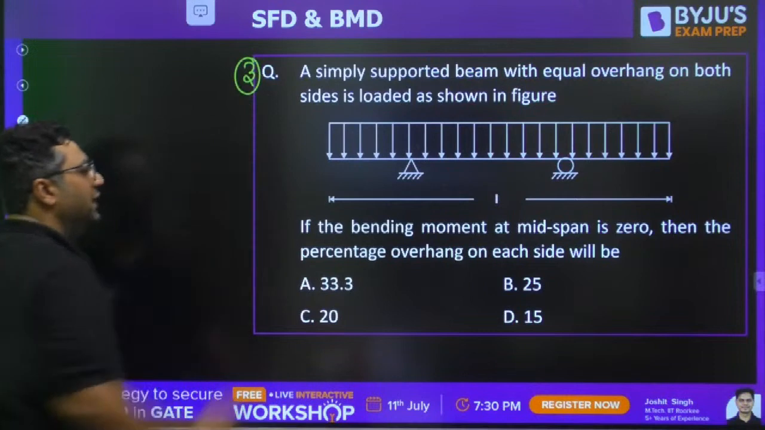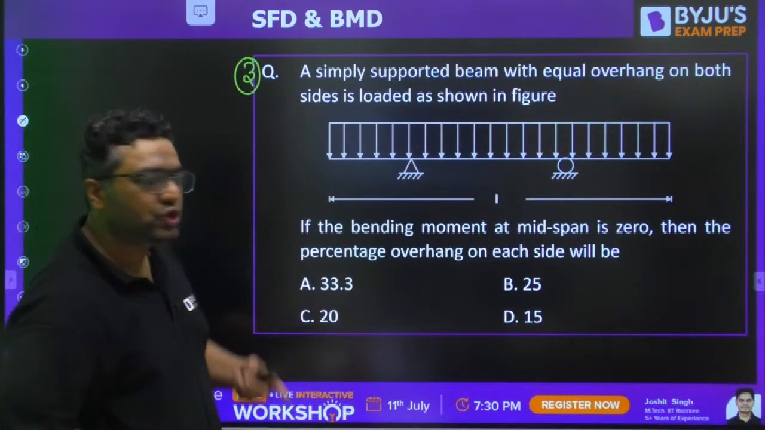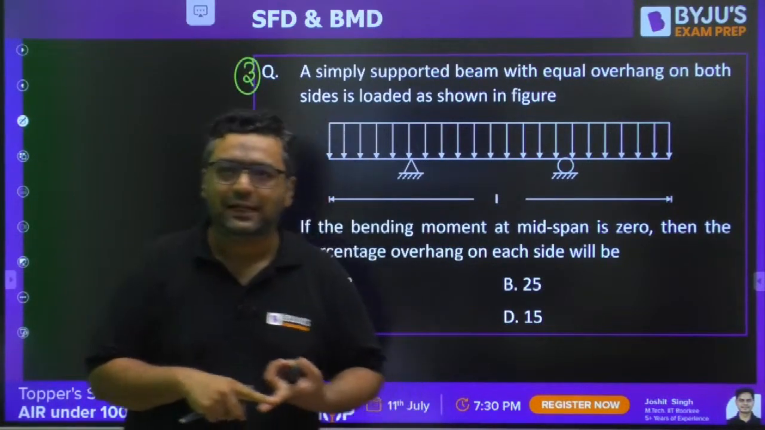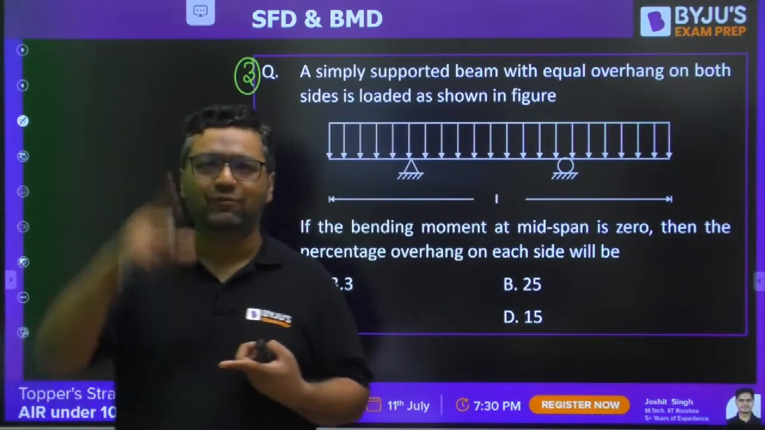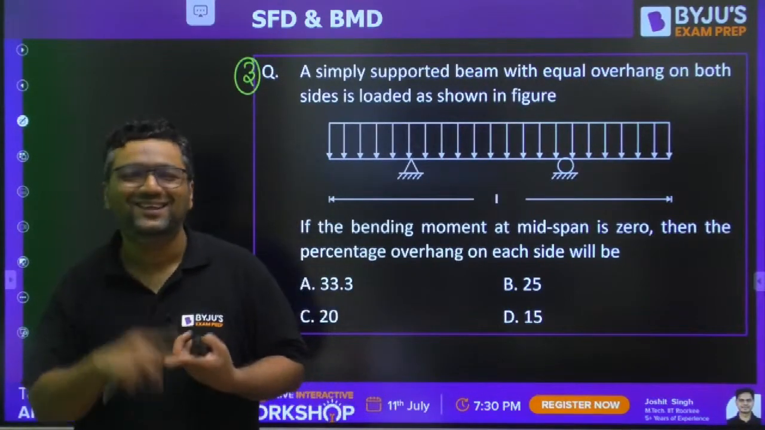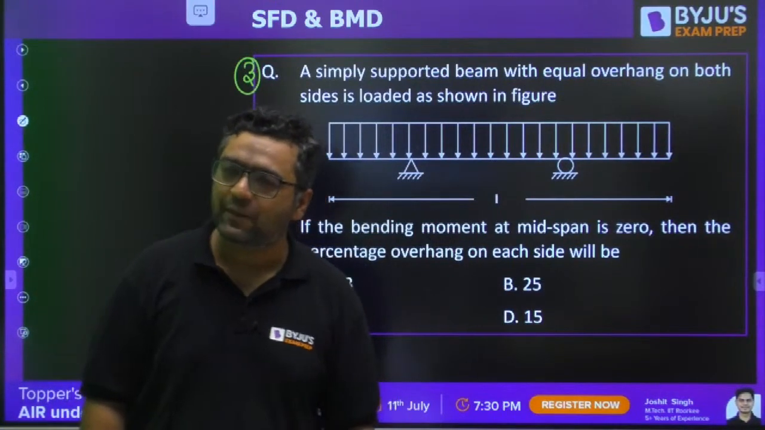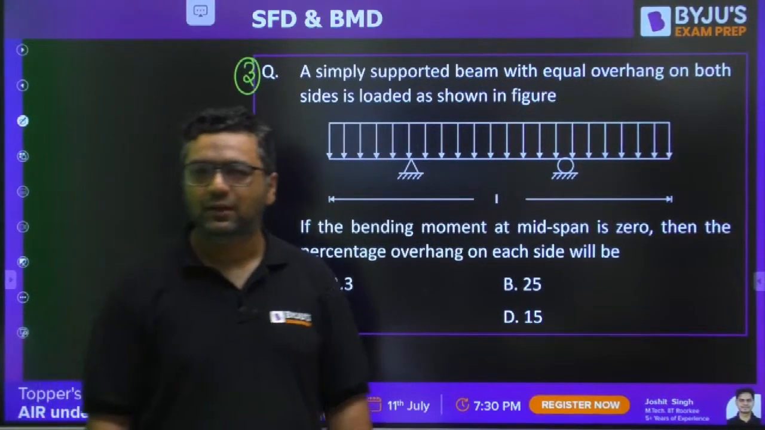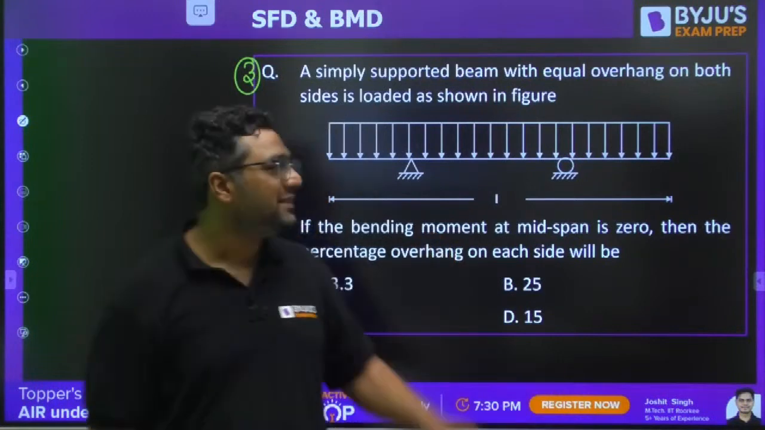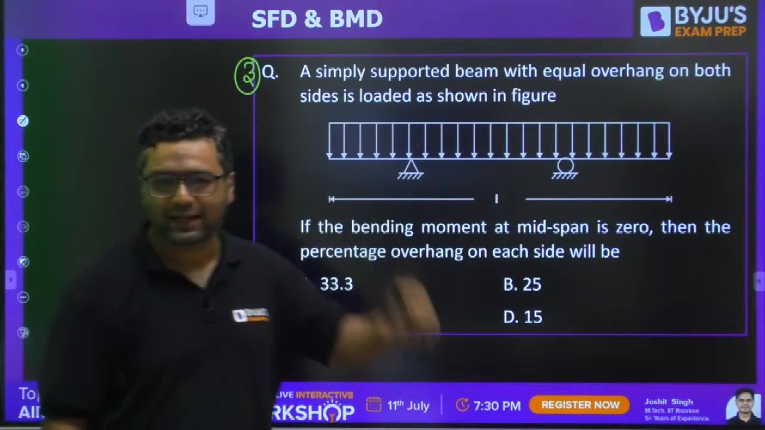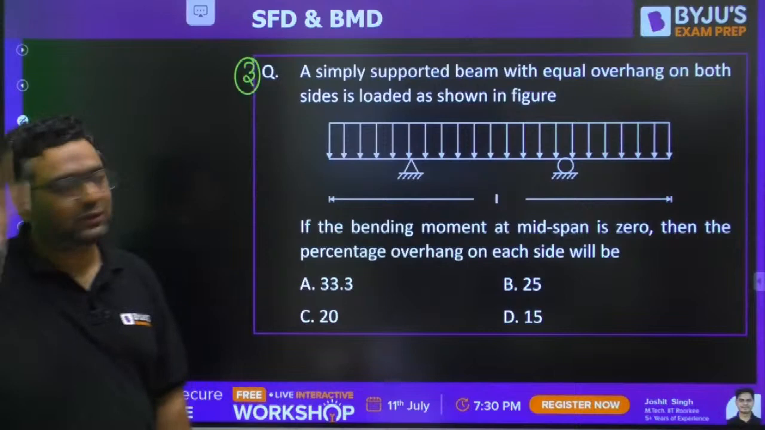This is on the overhanging beam. The first question was on compound beam. Second question, okay, you were there, but you have not messaged anything. The second question was based upon the concept of what? It was the hinge. This third question is based on overhanging beams. So let us solve this question.